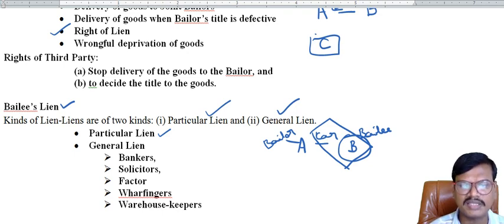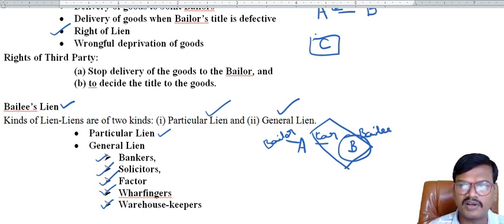This general lien is available only to bankers, solicitors, that means advocates, factors, that means mercantile agents, wharfingers. Wharf is the place where the goods are kept before loading or unloading from the ship, and the person in charge of the wharf is the wharfinger. Warehouse keepers. So these persons enjoy the general lien.